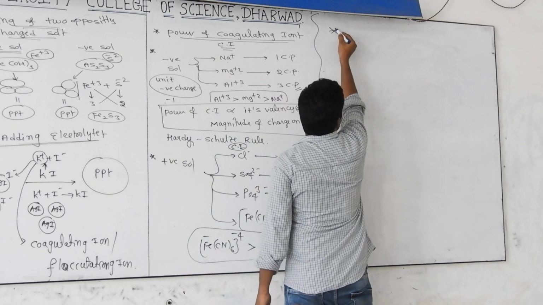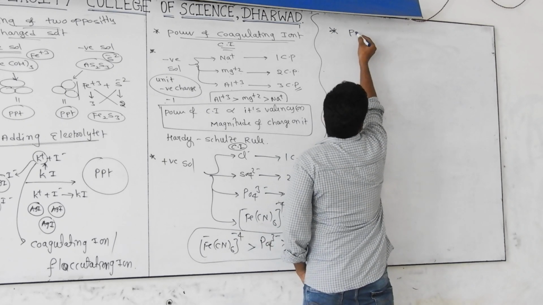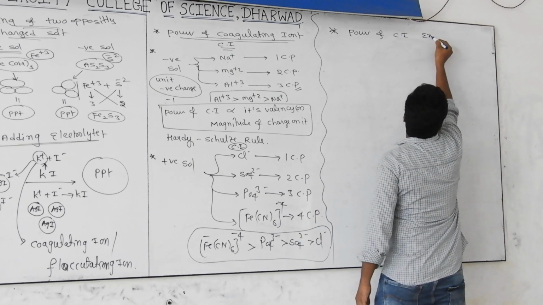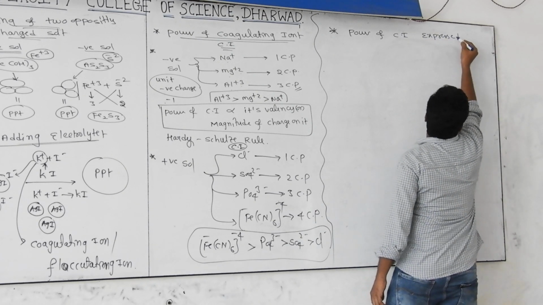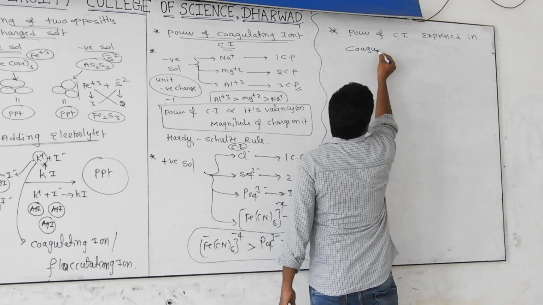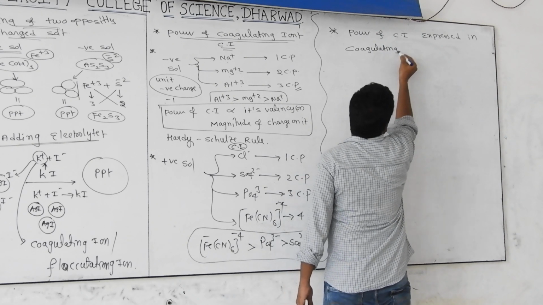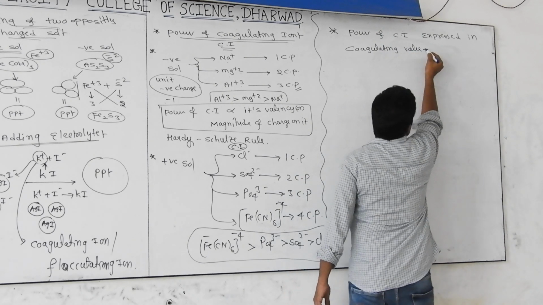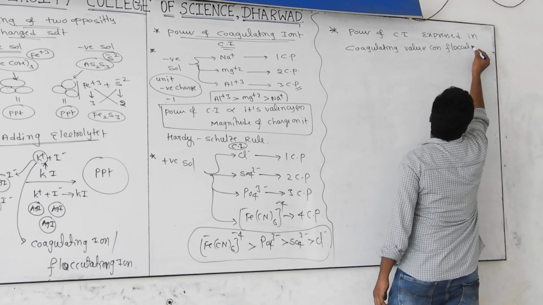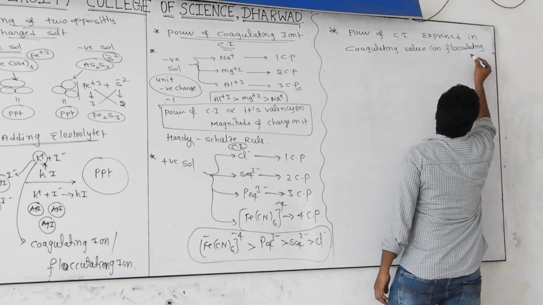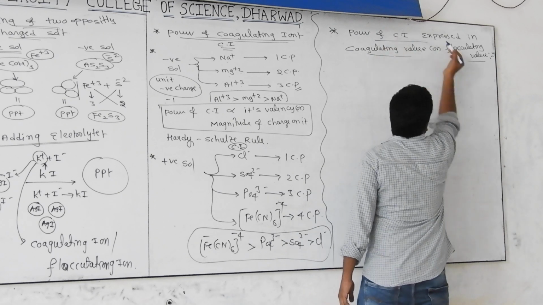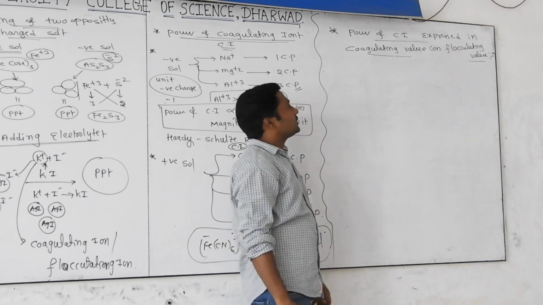One more important concept is coming here. The power of the coagulating ion is expressed in coagulating value, very important concept, observe very carefully, also called the flocculating value. Whatever the power of the coagulating ion is, it will be expressed in two ways.